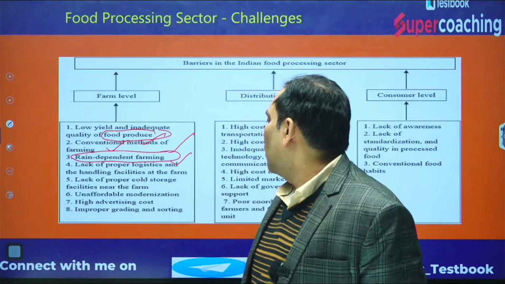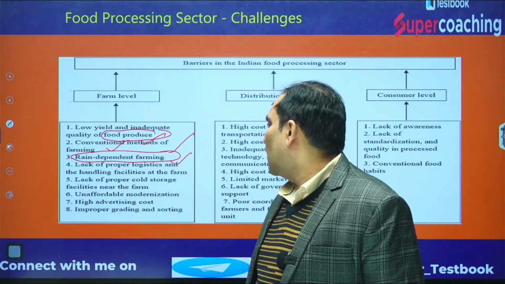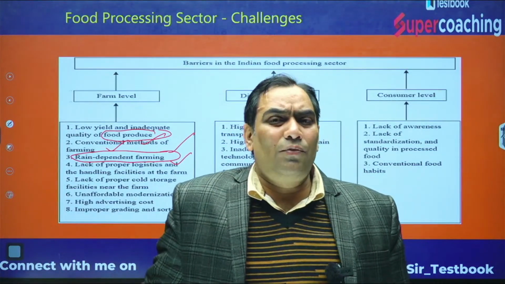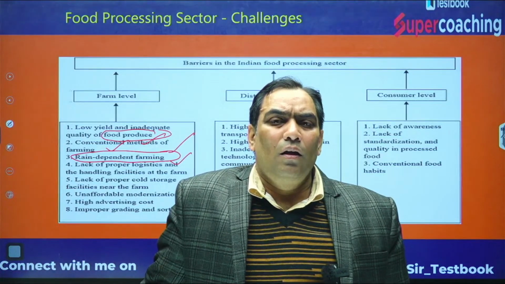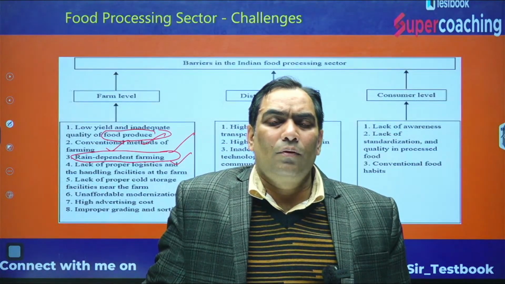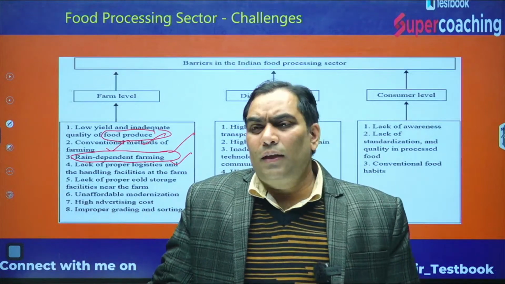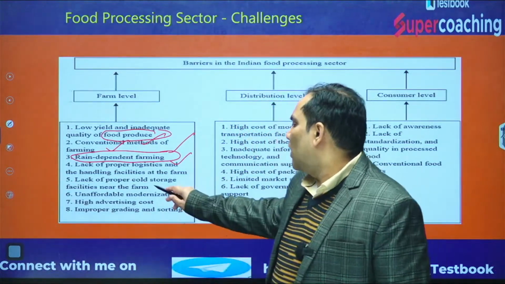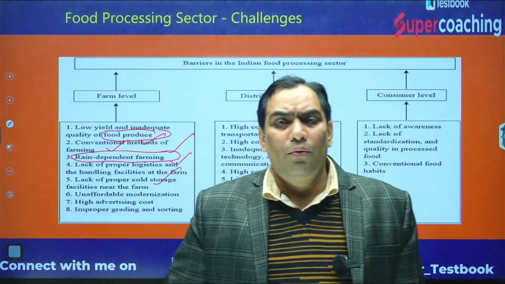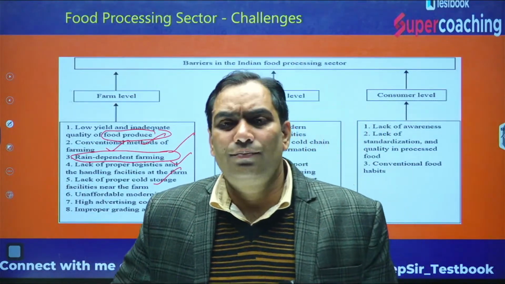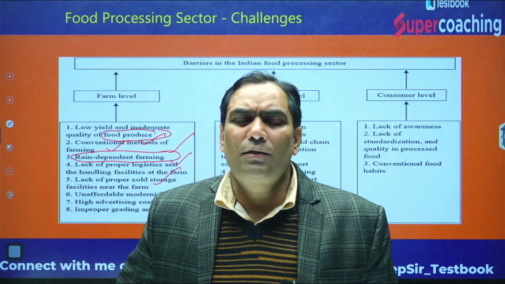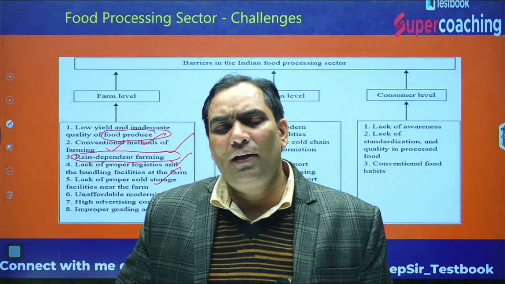Like, there is not a proper warehousing facility. We can say that there is lack of cold storage as well, which can increase the life of the farm produce, especially vegetables and fruit items.